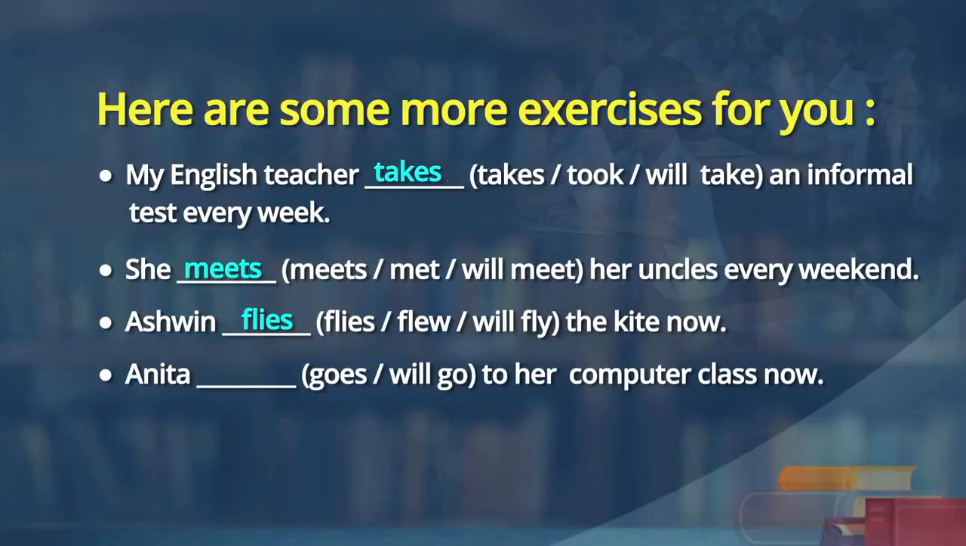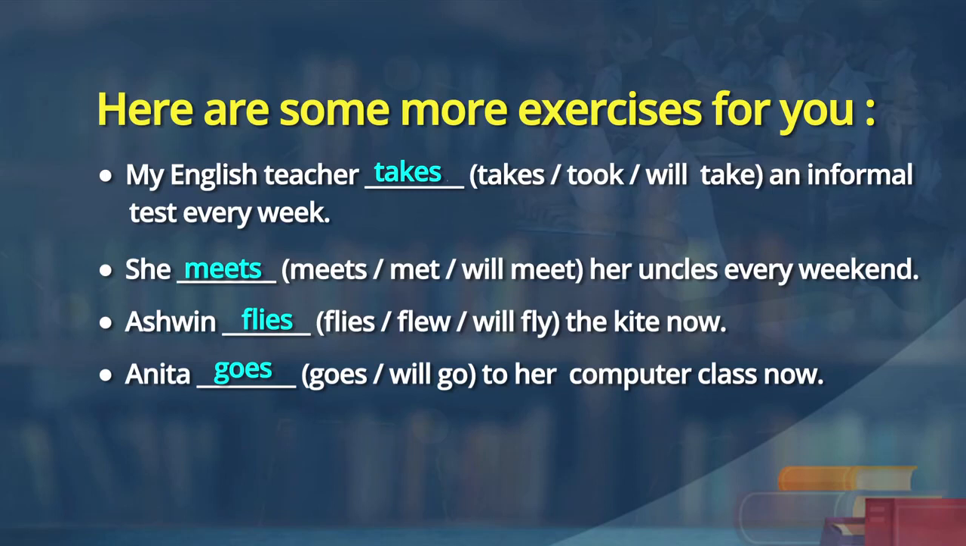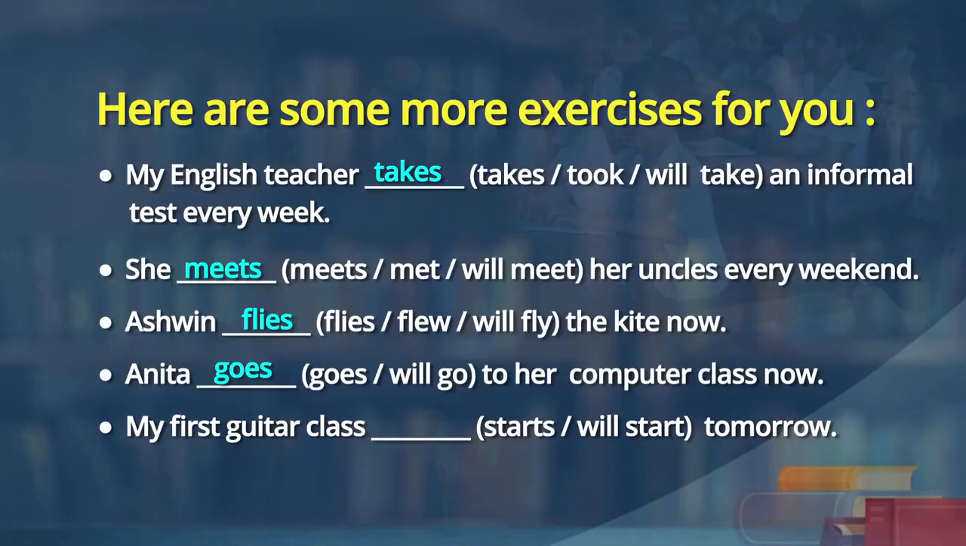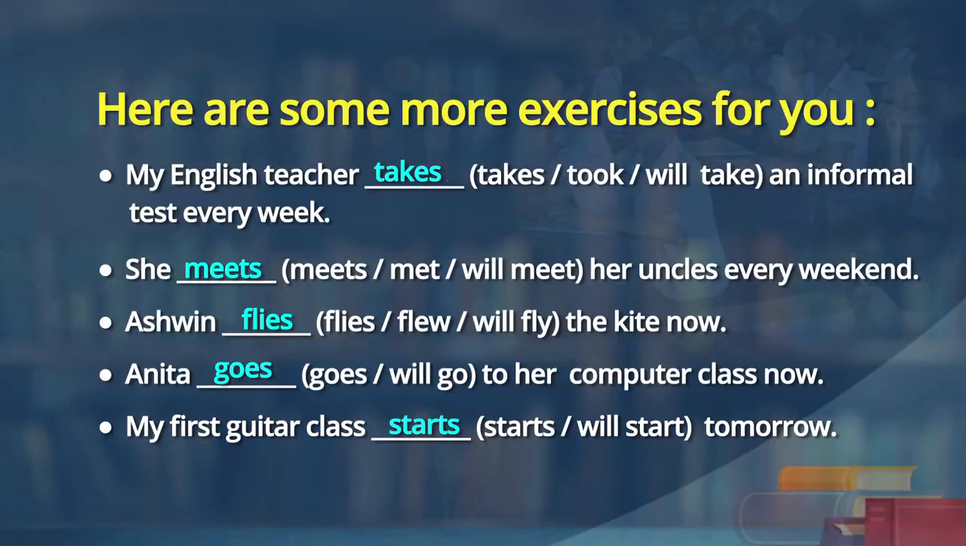Okay. Next, Anita will go to her computer class now. No, present tense. Right now it's happening. Anita goes to her computer class now. My first guitar class started tomorrow. My first guitar class starts tomorrow. Okay. I will read it again. My first guitar class starts or will start tomorrow. My first guitar class starts tomorrow. Okay, it's planned. It's a planned action, so we use present tense.